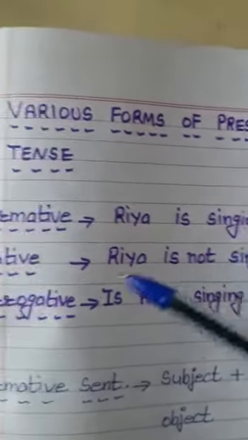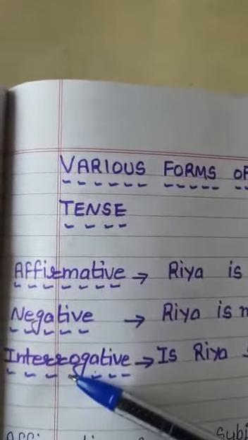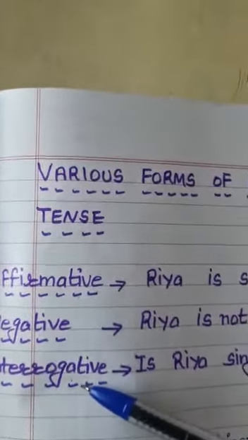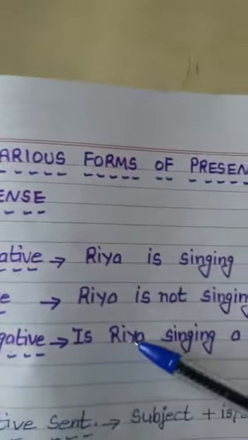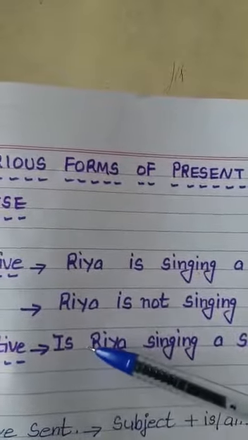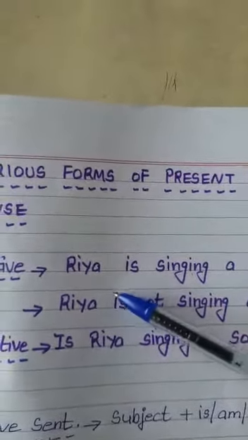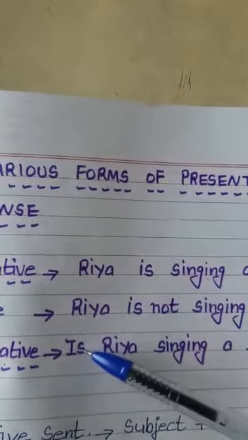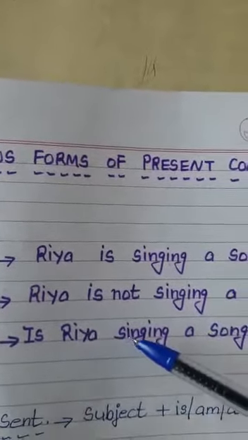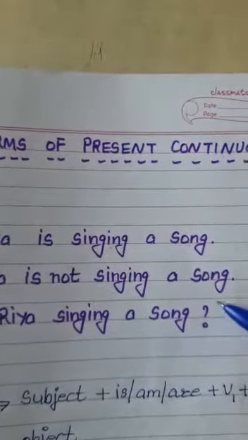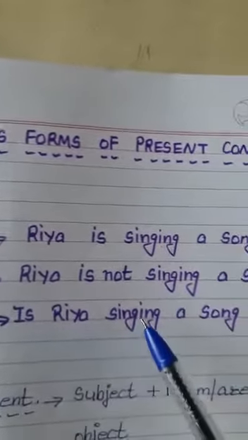Is it okay, students? And now in order to make interrogative, the word interrogative means to ask a question, किसी से question put करना. To ask a question we need the W family, but here we don't need the W family, and we have to convert the sentence into interrogative form. Then what do we do? We will put this helping verb at first place. This I will become capital. Is, then subject Riya singing a song, sign of question mark. Don't forget to put the sign of question mark. Is it okay? Is Riya singing a song?